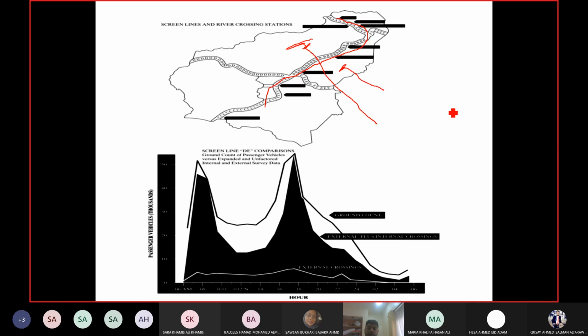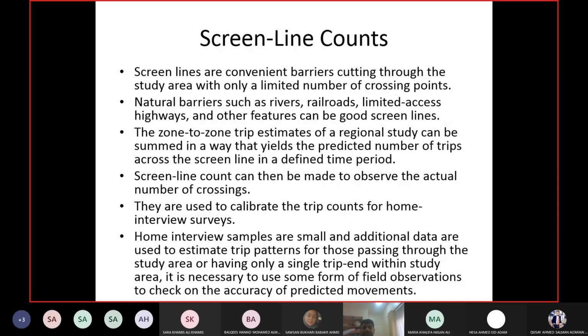Okay, so they are not part of the 2 zones. In the interview studies, you will find some trips which have the origin as one of the zones or the destination as one of the zones, but they are coming or going to some other zone outside your area. These are known as single end trips or external crossings. External because they are out of the area, and single end because only their origin or destination is one of the zones. The other end of the trip is out of the 2 zones, right? So we call them single end trips or external crossings.